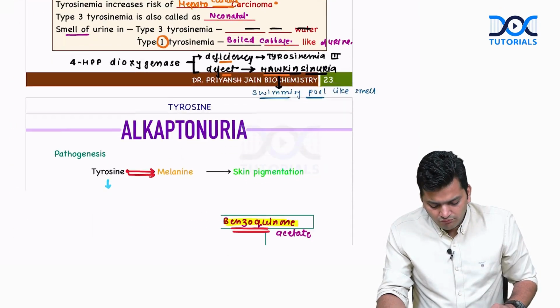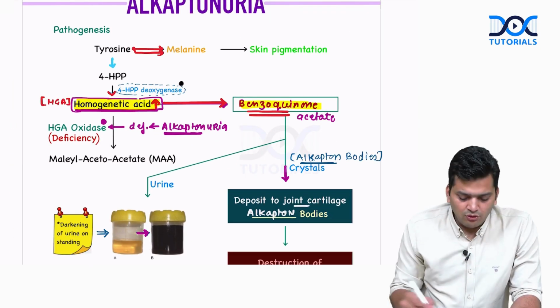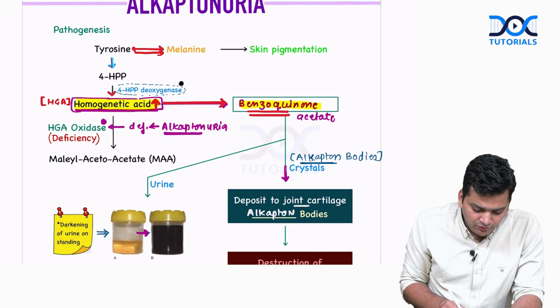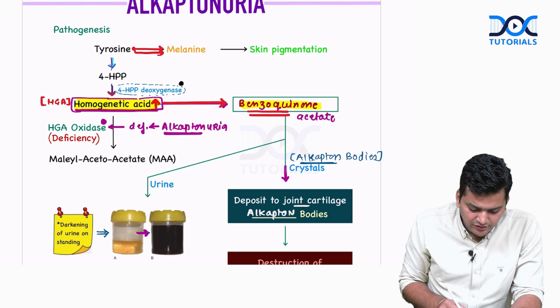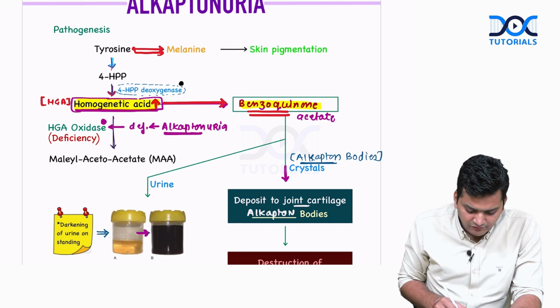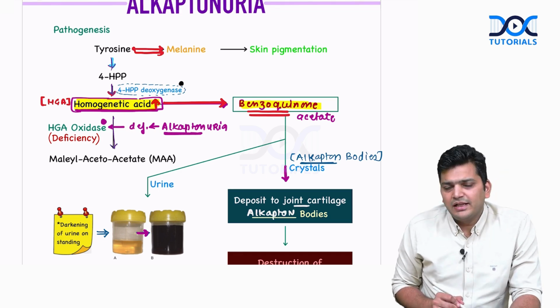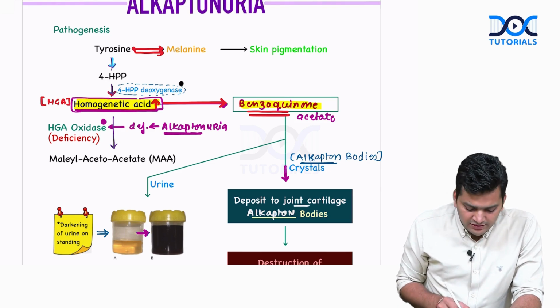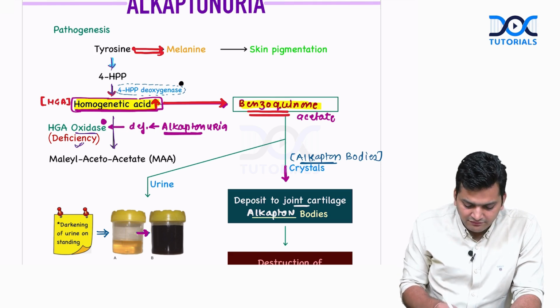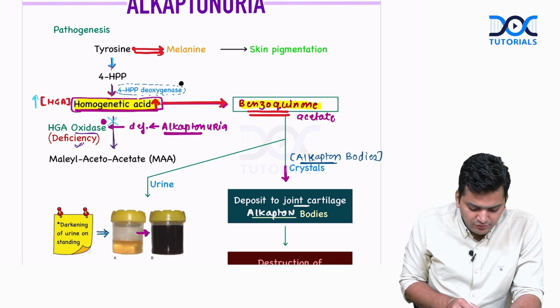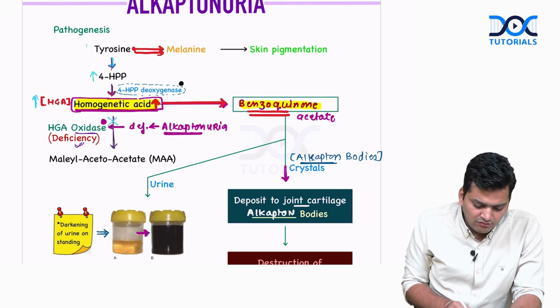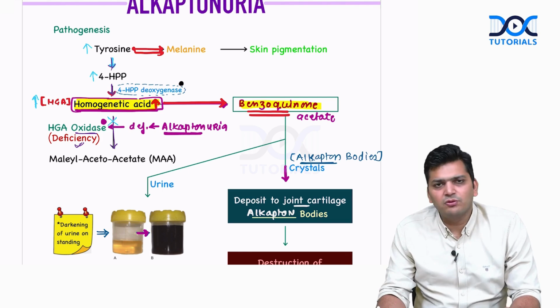When it comes to alkaptonuria, see, normally we know that tyrosine converts into 4-HPP. 4-HPP can convert into HGA, and ultimately it can convert into MAA, maleylacetoacetate. To convert the HGA into MAA, we require the enzyme HG oxidase. By any chance, if there is a deficiency, this reaction will not happen, and the homogentisic acid is going to increase. In fact, all the upstream metabolites are going to accumulate.